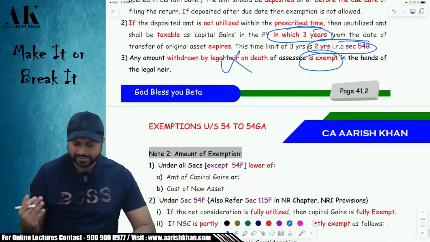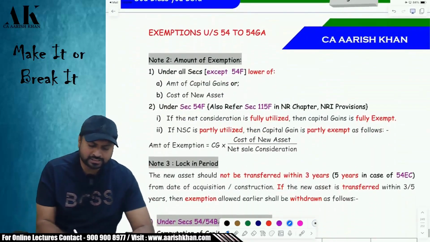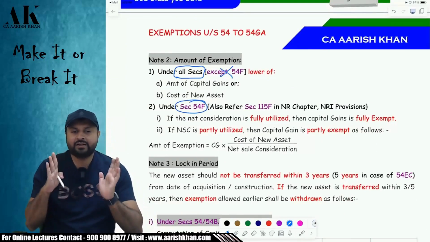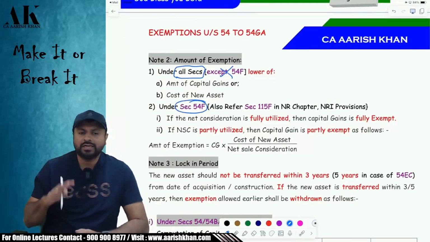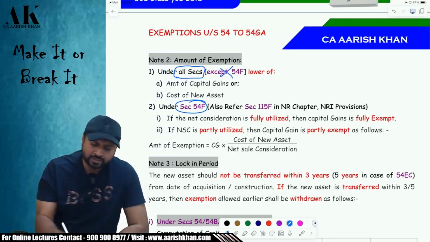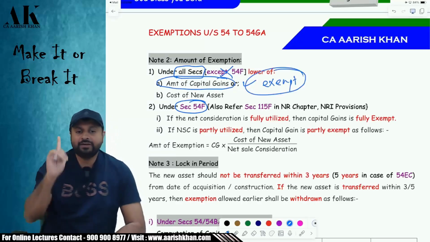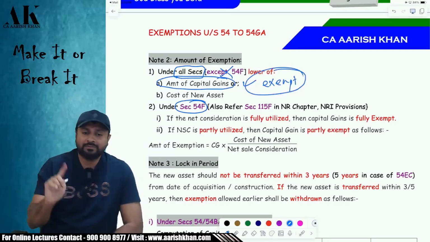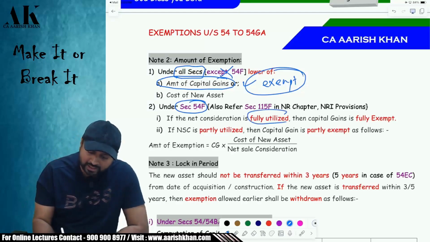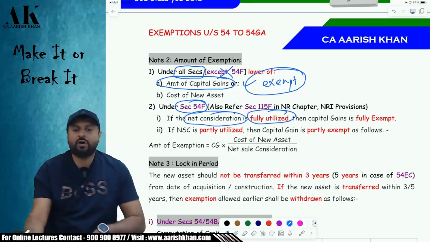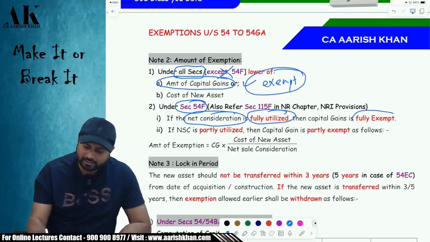See, there are two categories of sections. One category is all sections except 54F, and in 54F there is a stricter way of giving the exemption. In all sections except 54F, you have to invest the gain. If you invest the gain, your full amount will be what? Please tell me. Exempt. Okay. But in 54F, you cannot invest just the gain. You have to invest your full consideration. Your full net consideration has to be what? Invested. Then only it will be fully exempt.